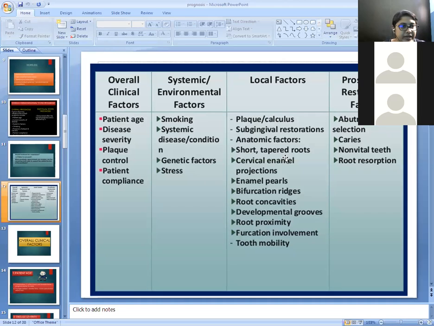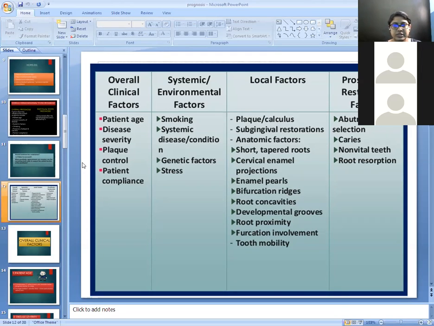These are the various local factors which affect the prognosis of the tooth. The last factor is the prosthetic and restorative factors, which include abutment selection, caries, non-vital teeth, and root resorption of the tooth.